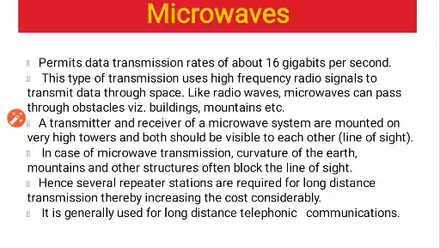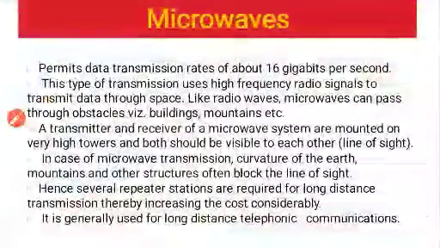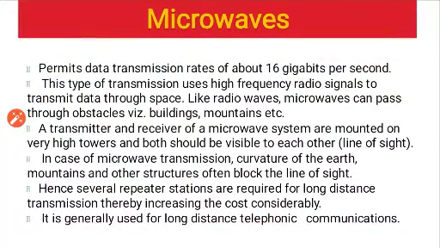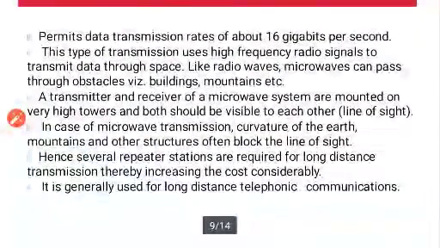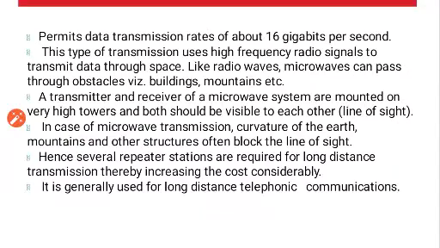A transmitter and receiver of a microwave system are mounted on very high towers, and both should be visible to each other in the line of sight. In microwave transmission, the curvature of the earth, mountains and other structures often block the line of sight. So this is an important thing: the receiver and the transmitter should be in a line. Hence, several repeater stations are required for long distance transmission.